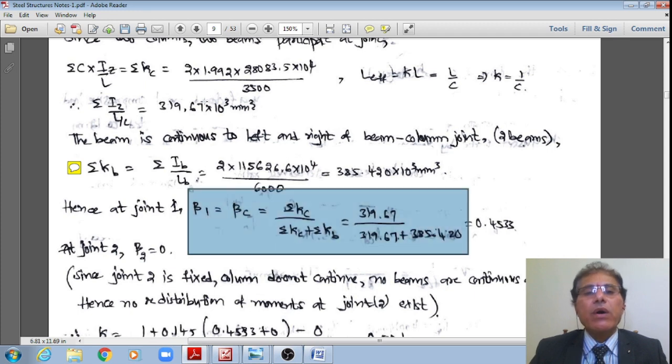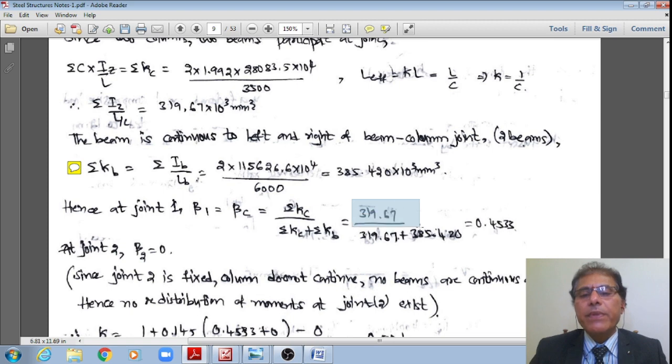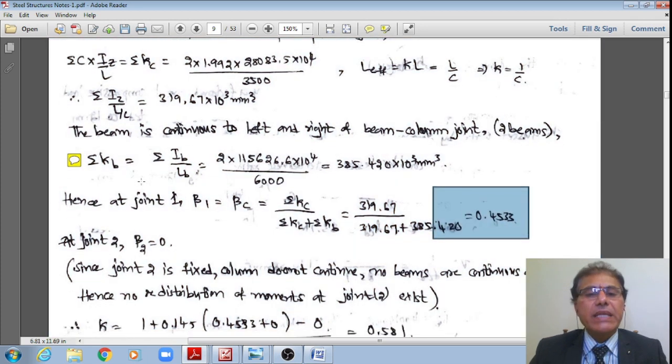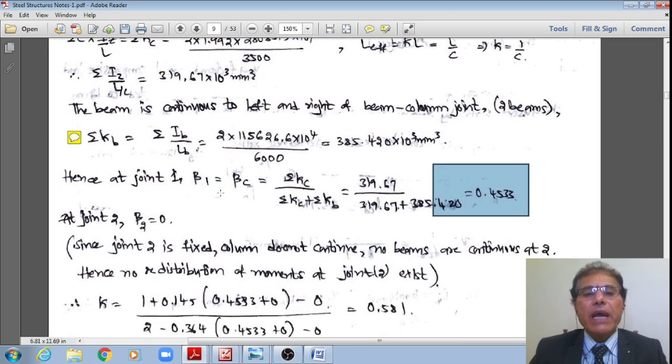Therefore, 10³ gets cancelled, numerator is the columns only, however in the denominator, columns as well as beams, right? 319, approximately 320, plus 385 in the denominator. Therefore, 320 divided by this denominator is approximately 0.4533, the beta 1 value.